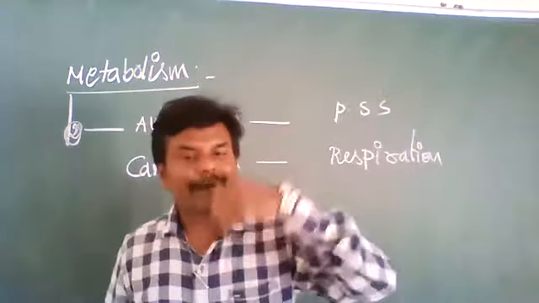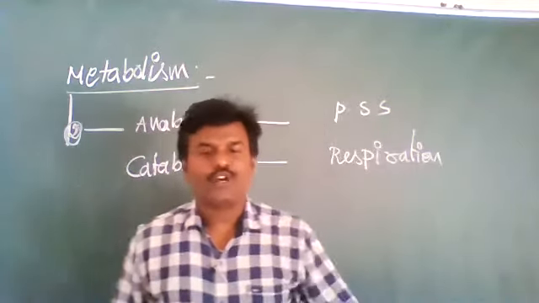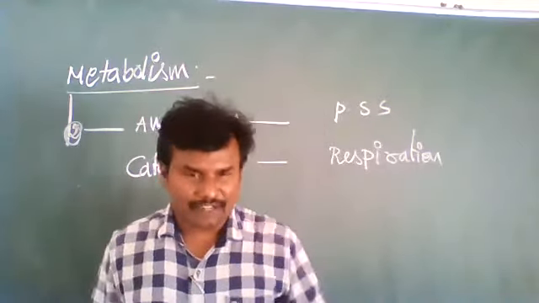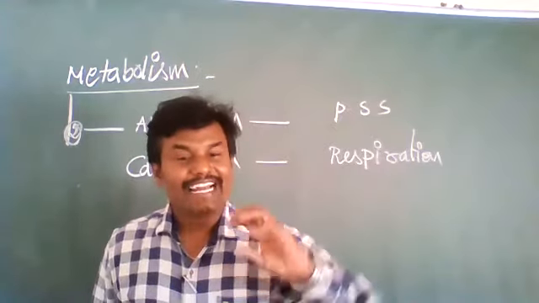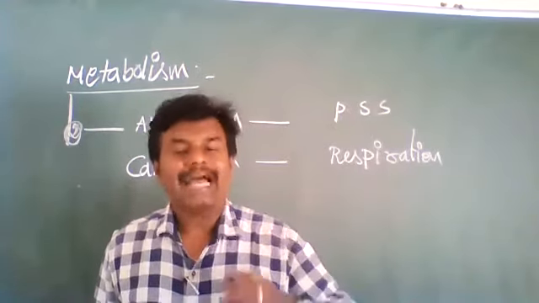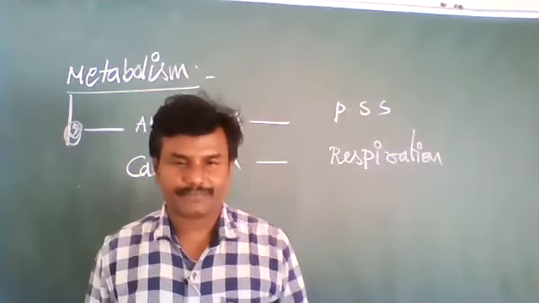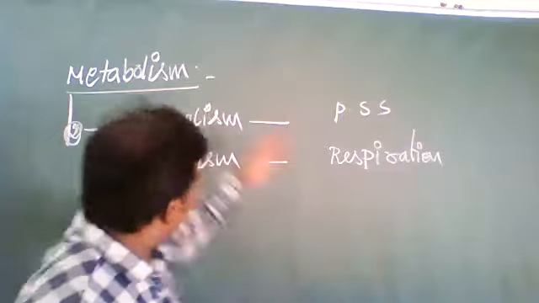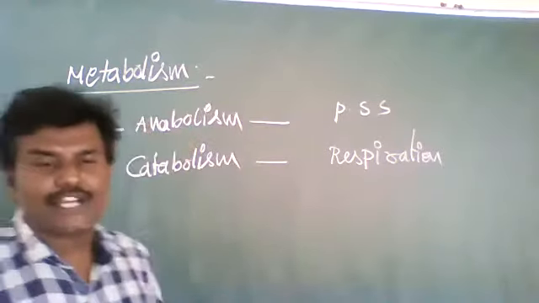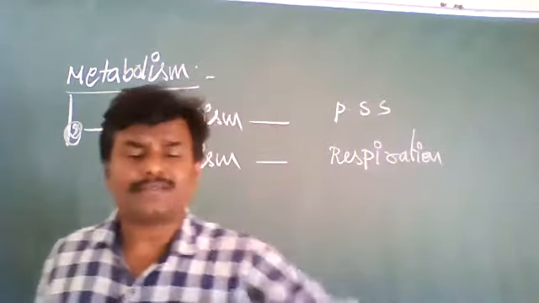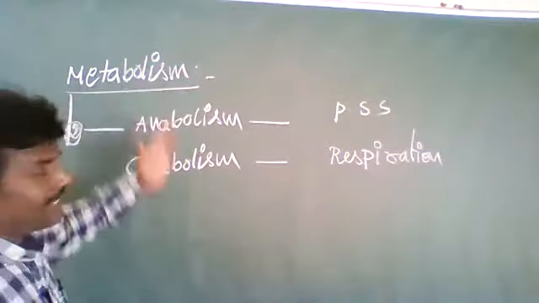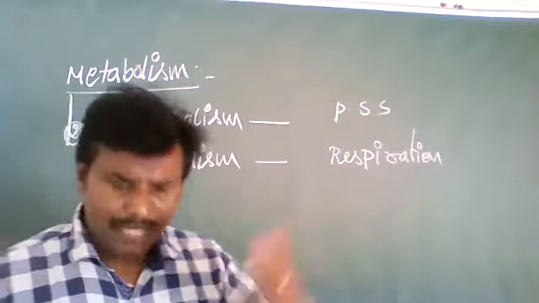When we respire, whatever food material is present in our body breaks down and releases energy. All these are called chemical reactions. All the chemical reactions that occur inside the living organisms are called metabolic reactions. The metabolism is of two types.